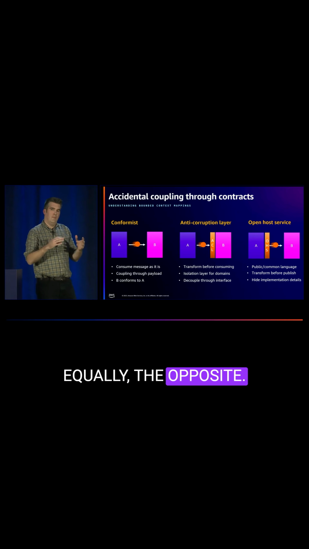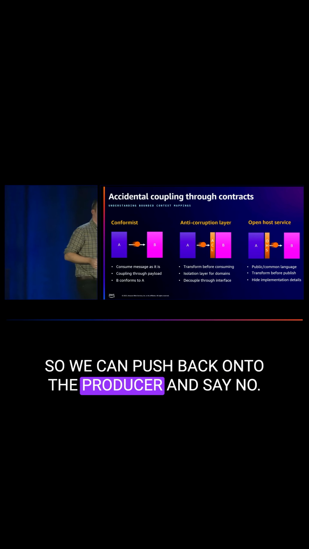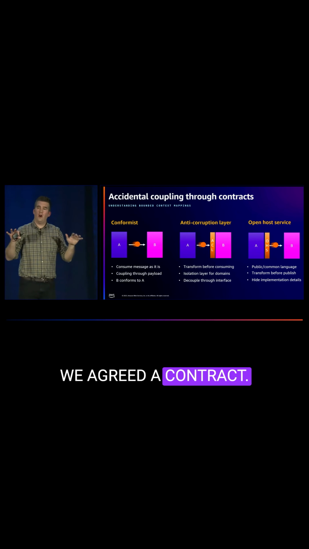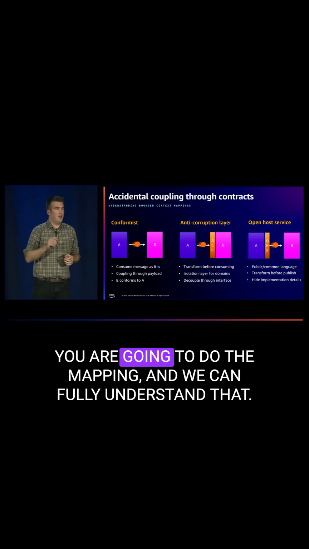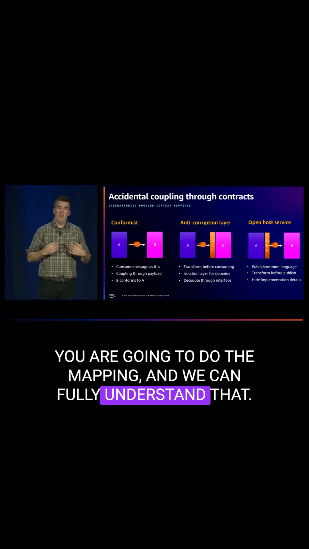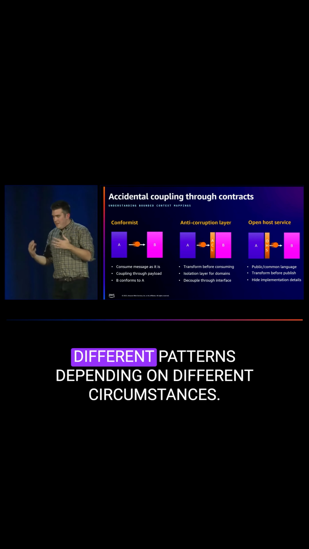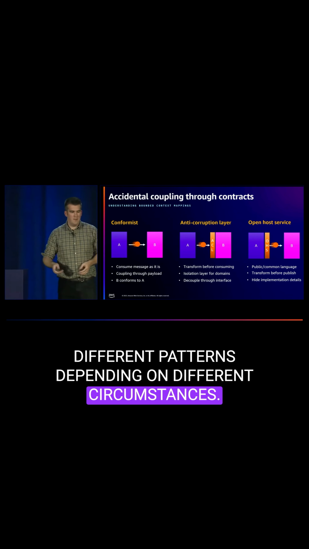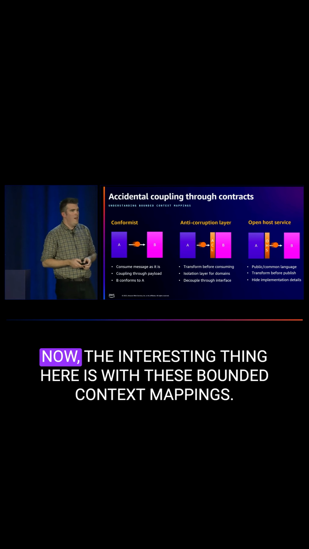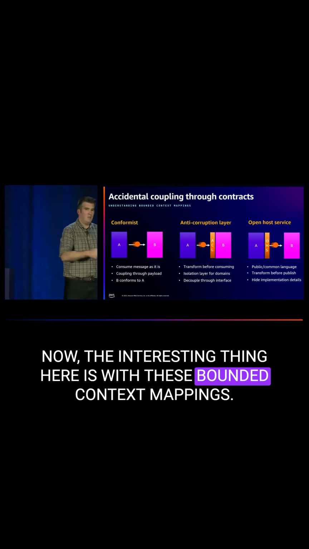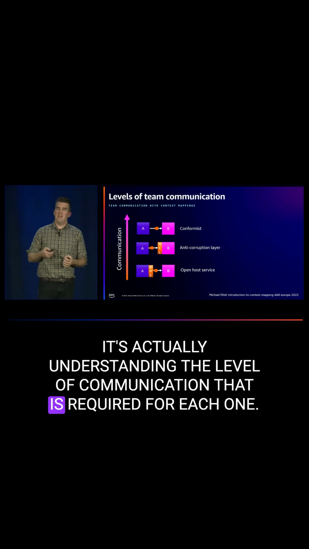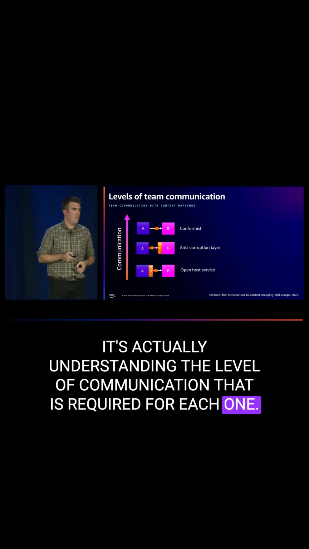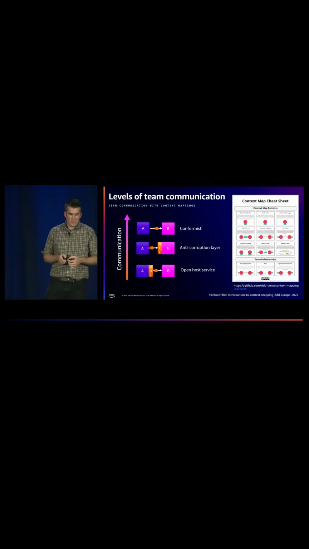Equally, the opposite. We can push back onto the producer and say, no, we agreed a contract. We agreed a public contract in this organization. You are going to do the mapping, and we can fully understand that. Different patterns depending on different circumstances. Now, the interesting thing with these bounded context mappings is understanding the level of communication that is required for each one.